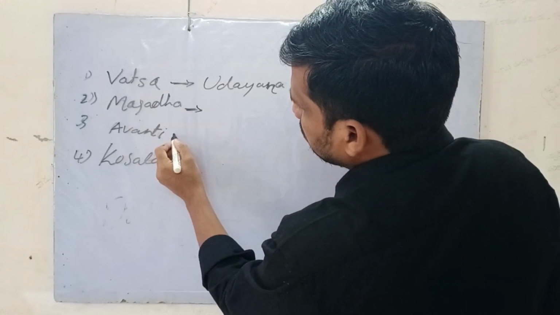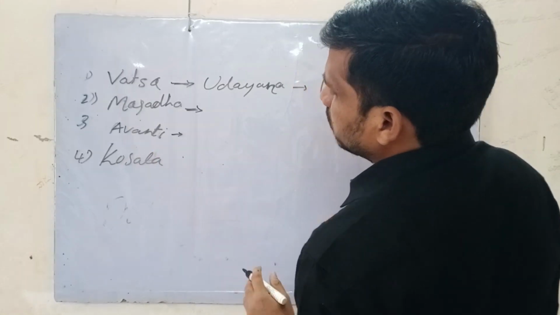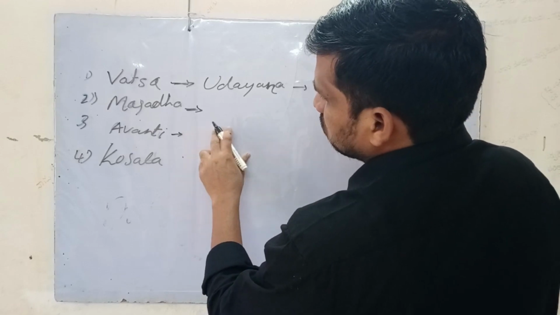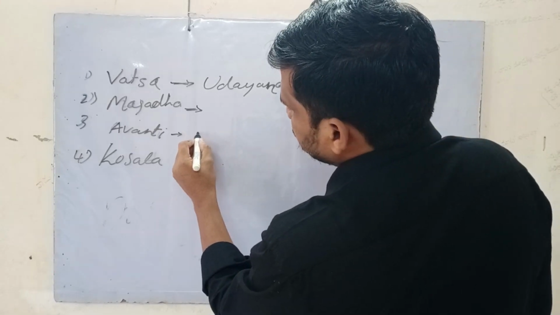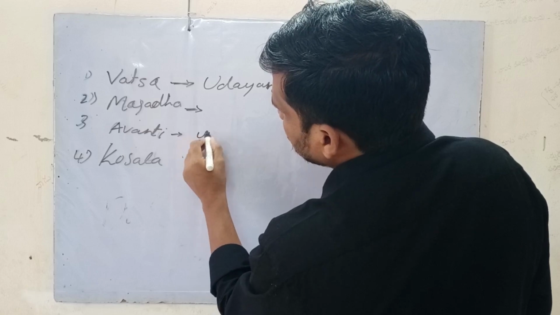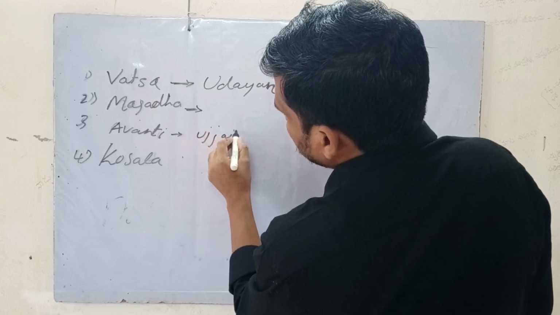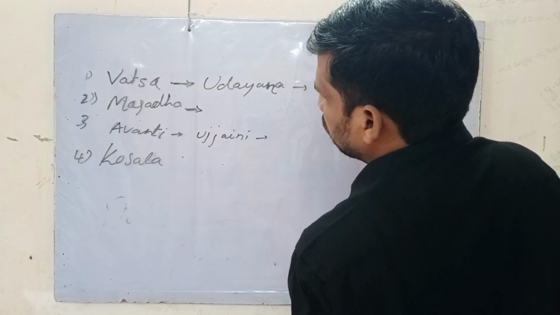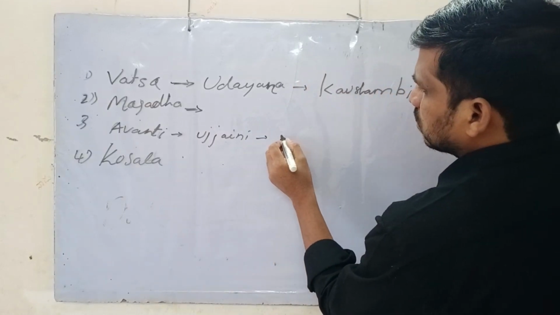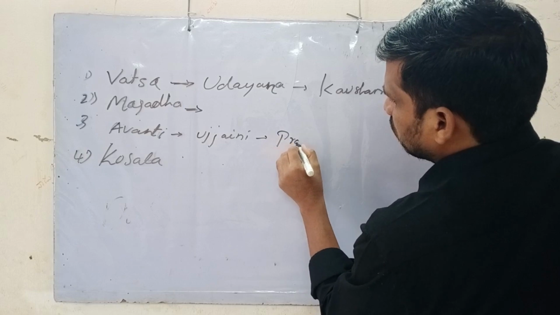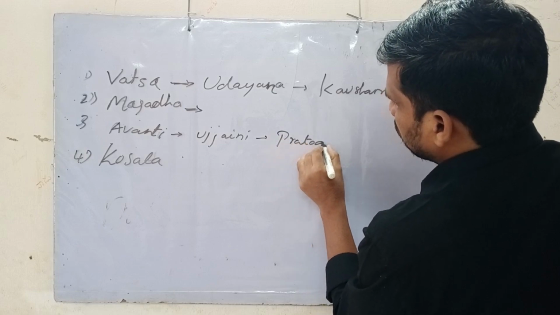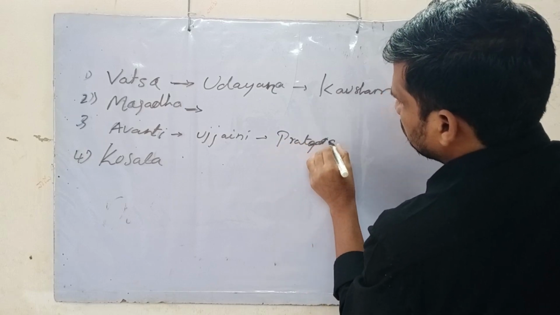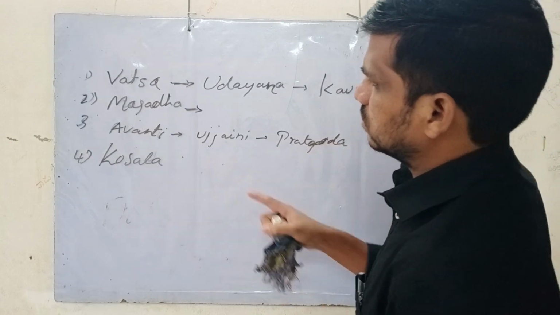Then coming to Avanti, it is located in present-day Madhya Pradesh. Its capital was Ujjaini, and Pratyoda was a powerful king of this Avanti.